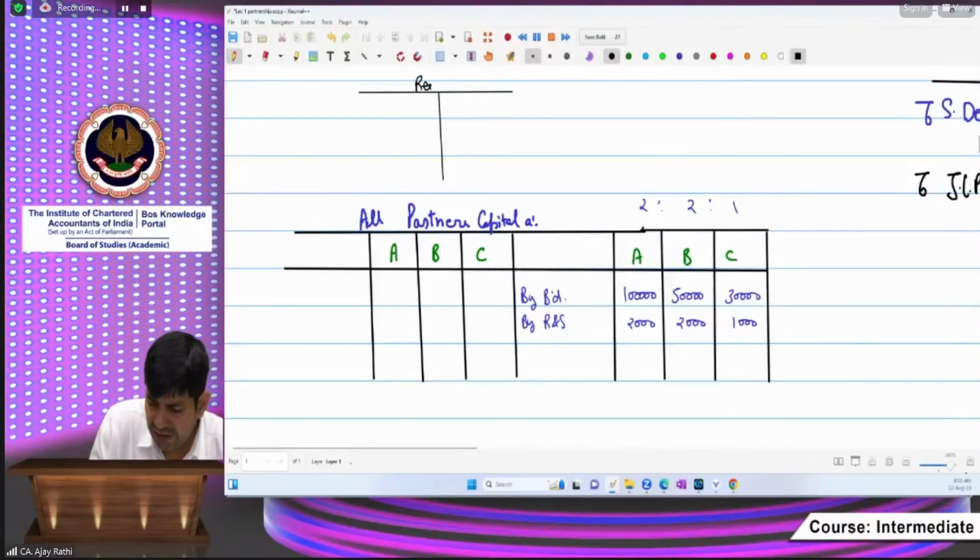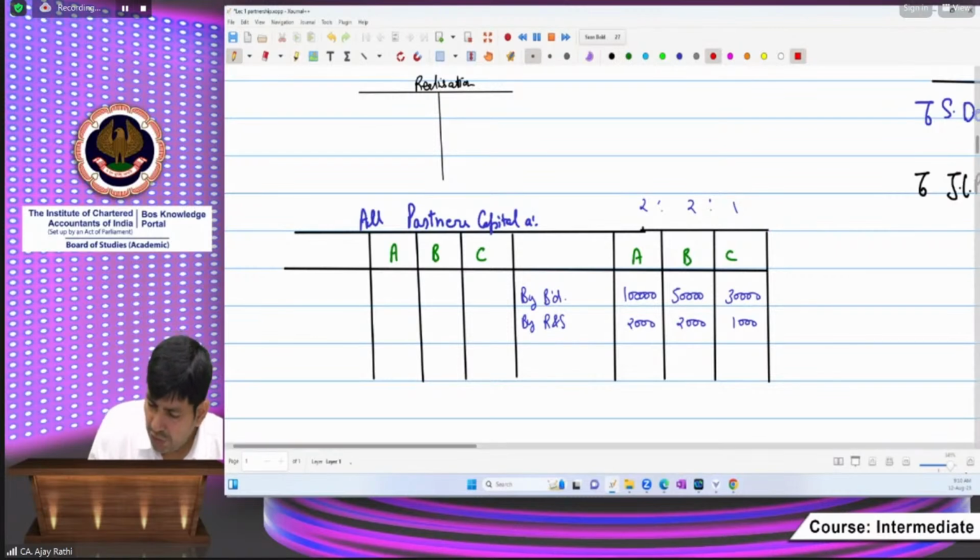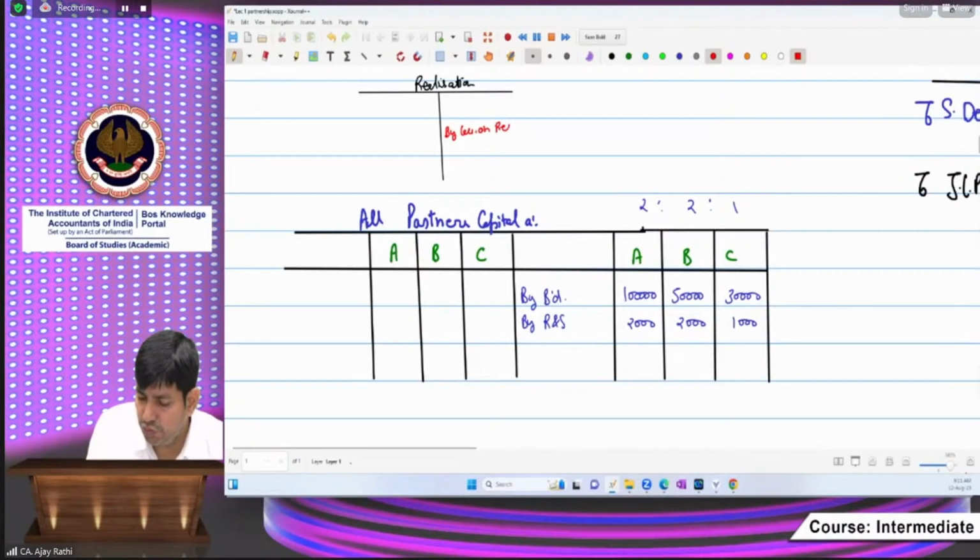This is the realization account you have prepared, and from there is the loss figure. Of course, the balancing figure will be on the credit side. So the loss on realization which you have distributed to A, B, and C.